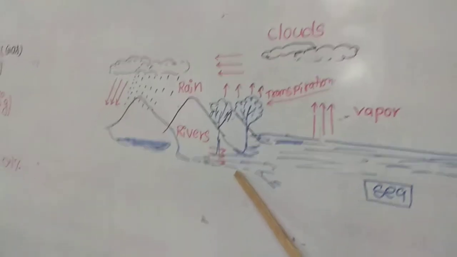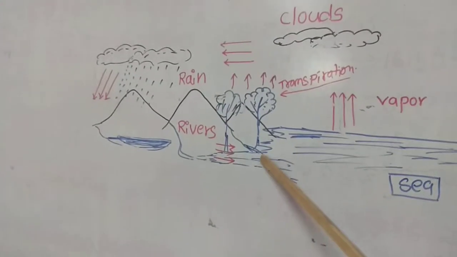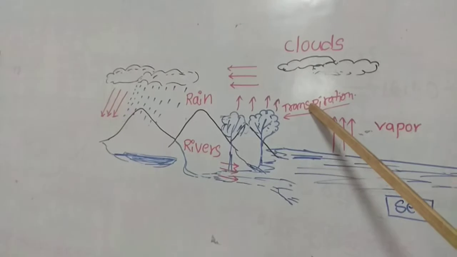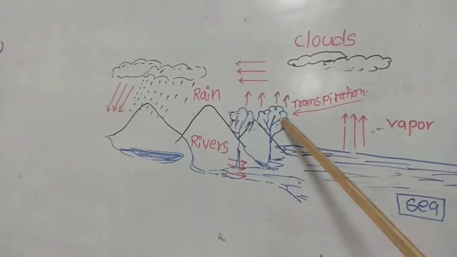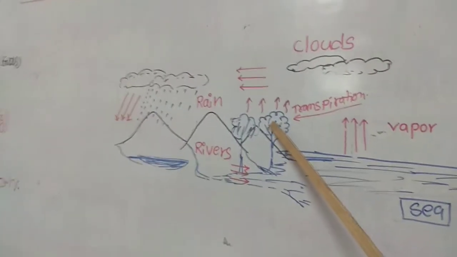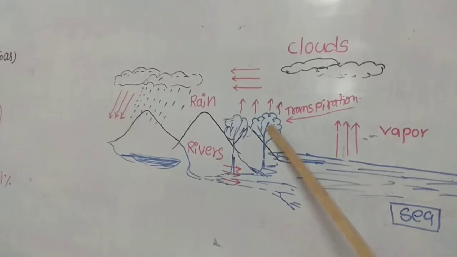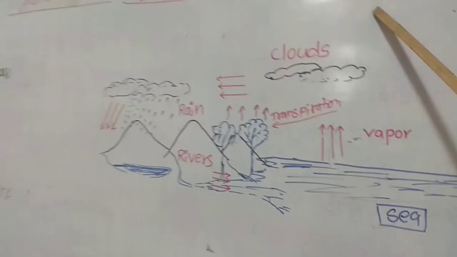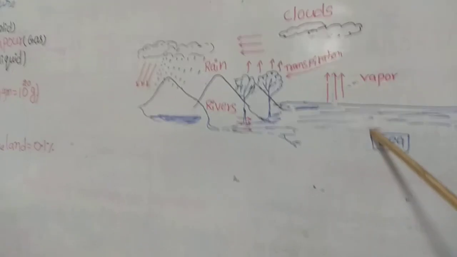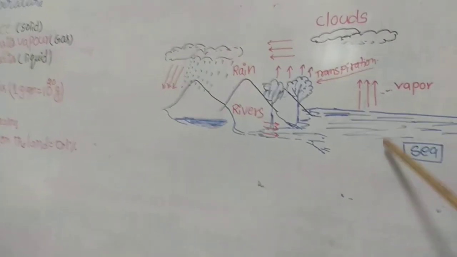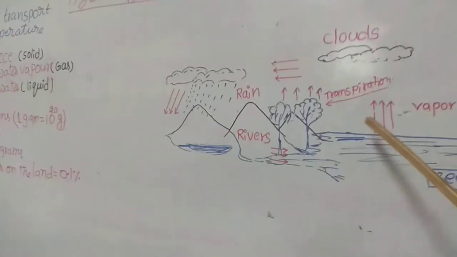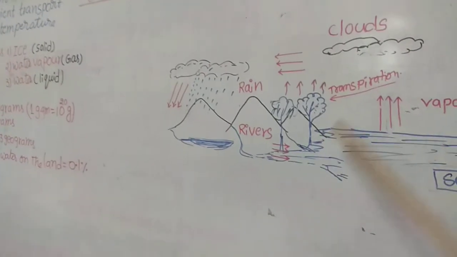Most of the nutrients present in the soil, minerals or organic substances, are absorbed by the roots through the water medium only, and also by transpiration. Transpiration helps prevent sunstroke, and prevents the leaf from desiccation due to heat stroke. So this is the hydrological cycle or water cycle. The total amount of water present on the earth is constant. We can't observe a rise or fall in water level, the level is constant, but water transforms from one form to another form.